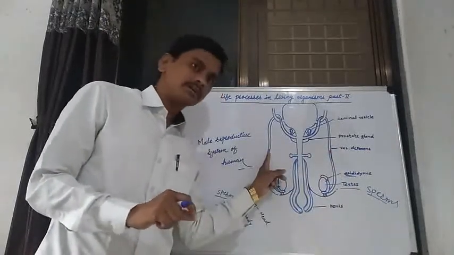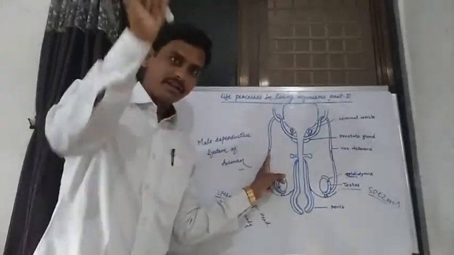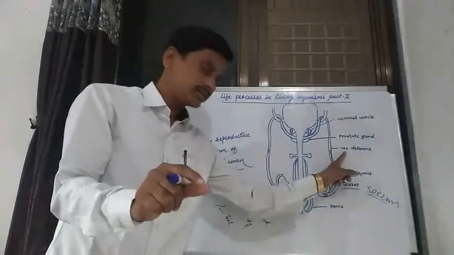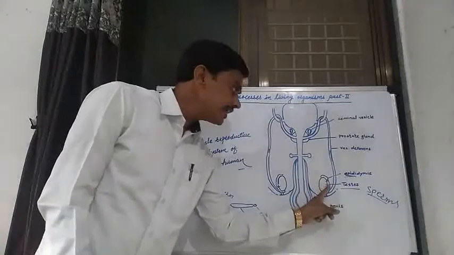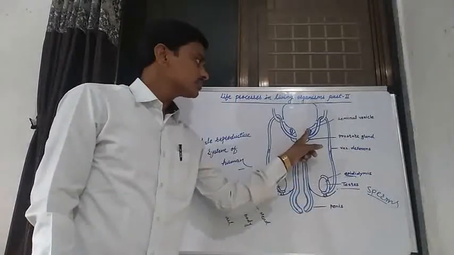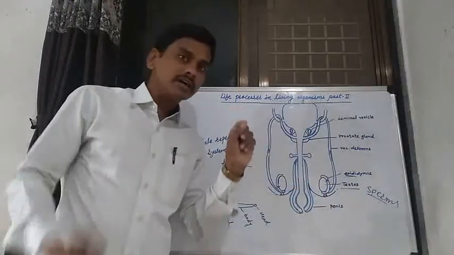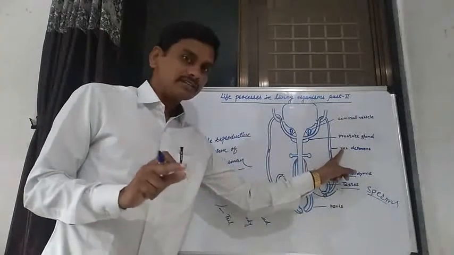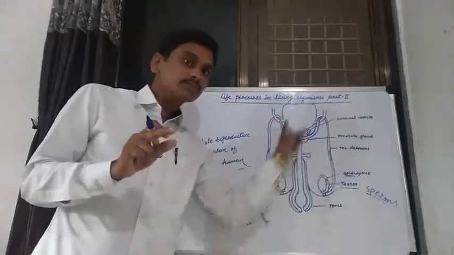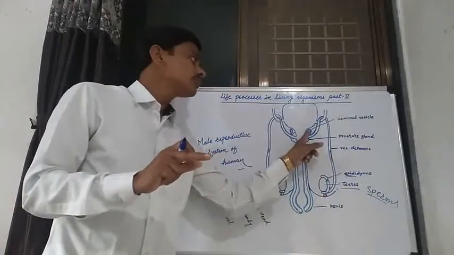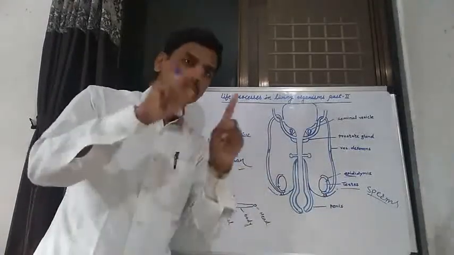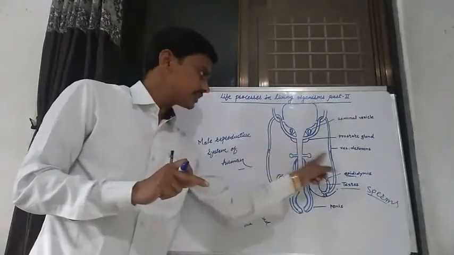The sperm travels from the epididymis towards the prostate gland and seminal vesicle through the vas deferens.